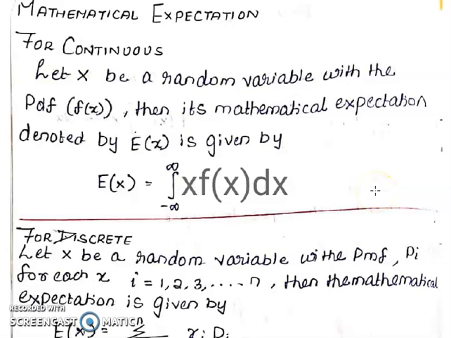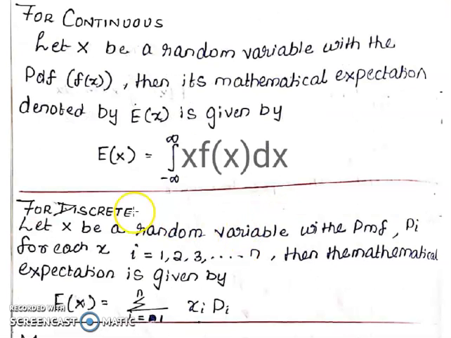Dear students, this session we are going to study mathematical expectation. There are two cases: one is continuous, another one is discrete. If it is continuous, then let x be a random variable with the PDF f of x. Its mathematical expectation is denoted by E of x and is given by E of x equal to the integral from minus infinity to plus infinity of x into f of x dx.